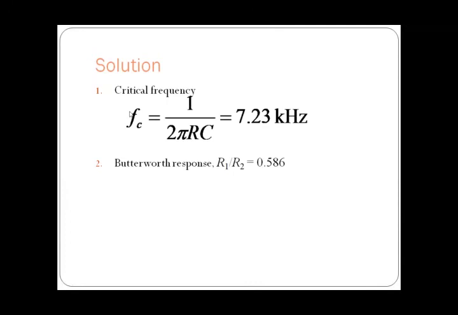So for finding the critical value, we have a formula that is 1 by 2 pi RC. So FC is equal to 1 by 2 pi RC, as RC values have been given. So we will substitute those values, and we are going to find the value of frequency, that is 7.23 kilohertz. So for Butterworth response, the value of R1 by R2 will be 0.586.